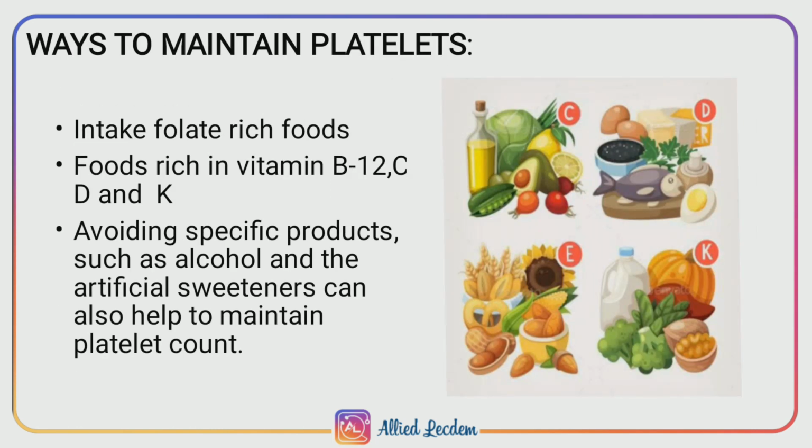Ways to maintain platelets. Platelets can be maintained by taking folate-rich foods like beef liver, peanuts, etc. Then foods rich in vitamins like B12, C, D and K. It is always better to avoid alcohol and some artificial sweeteners, which helps to maintain platelet count.